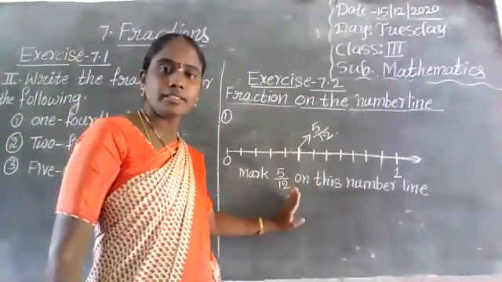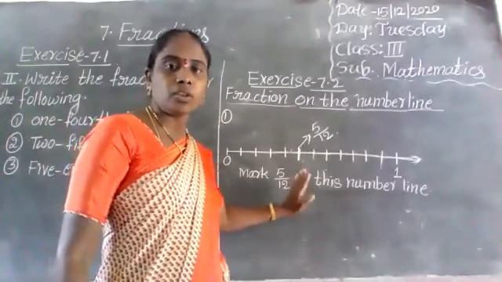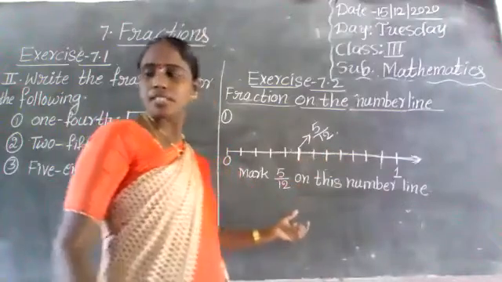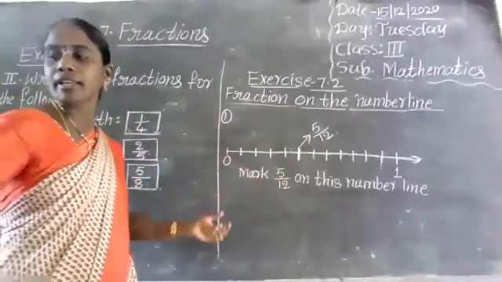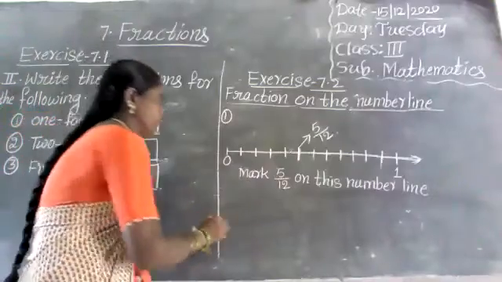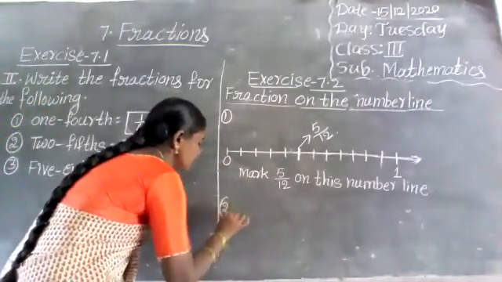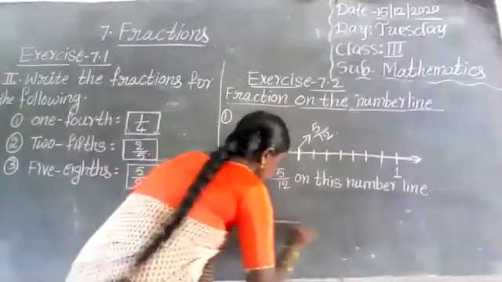Okay, children? Did you understand? Okay, one more I will explain. Second one. What is the second one? Mark 3 by 8 on this number line.